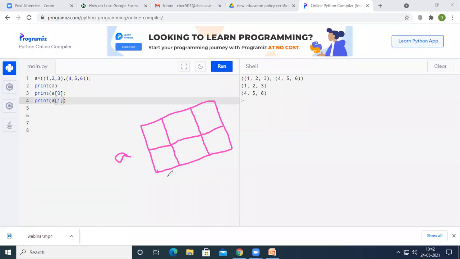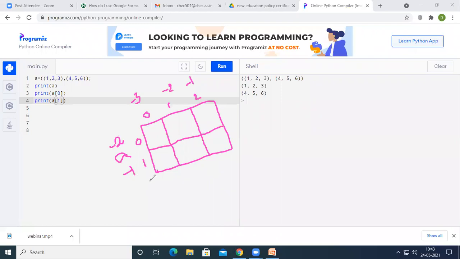In 2 rows and 3 columns, the index will be 0, 1, and 2 column wise, and 0 and 1 row wise. At the same time, the negative index will be -1, -2, and -3. Here the negative index will be -1 and -2.